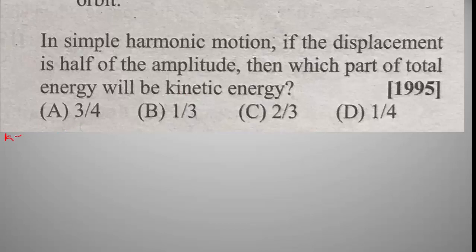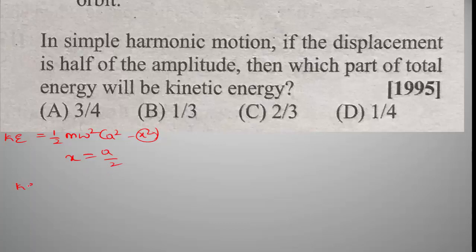The kinetic energy of the particle is equal to 1 by 2 m omega square into (a square minus x square). Here the displacement is half of the amplitude, which means x is equal to a by 2.